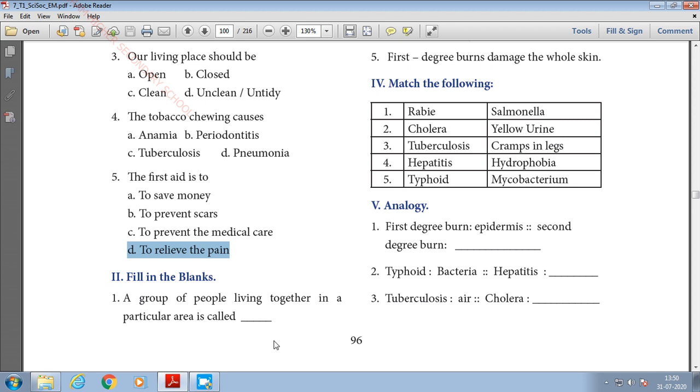Okay, so second Roman letter, fill in the blanks. First one, a group of people living together in a particular area is called. Answer is community.